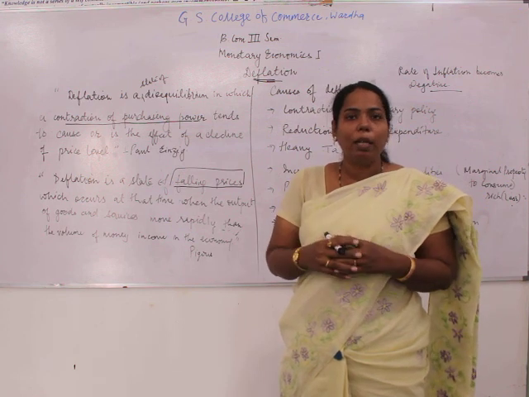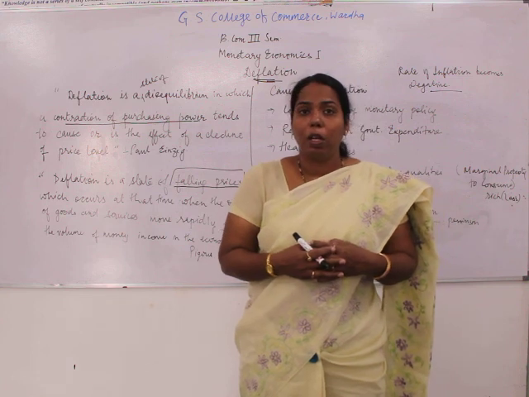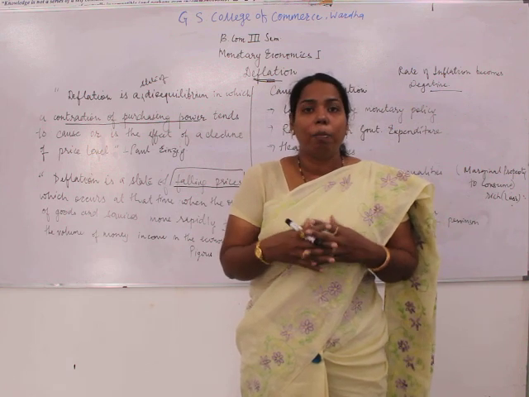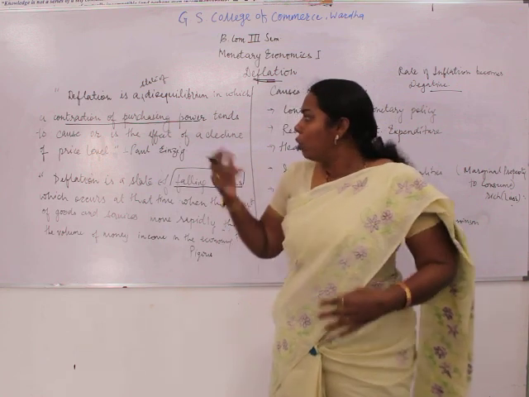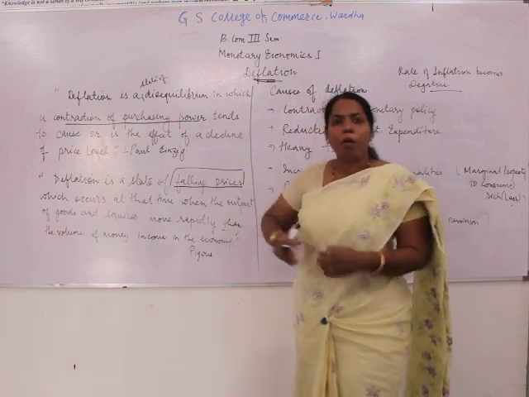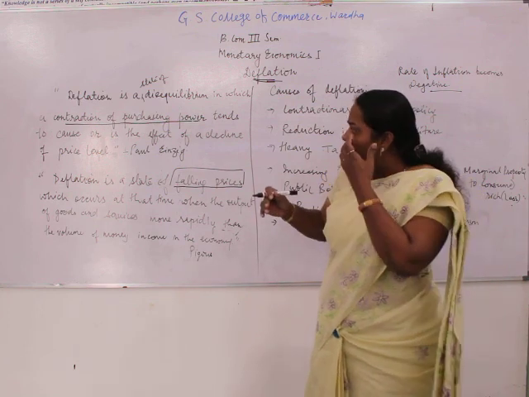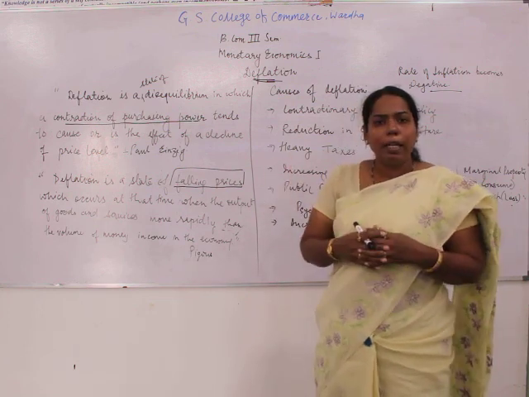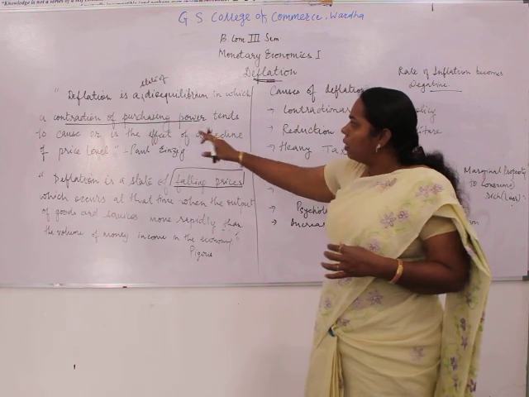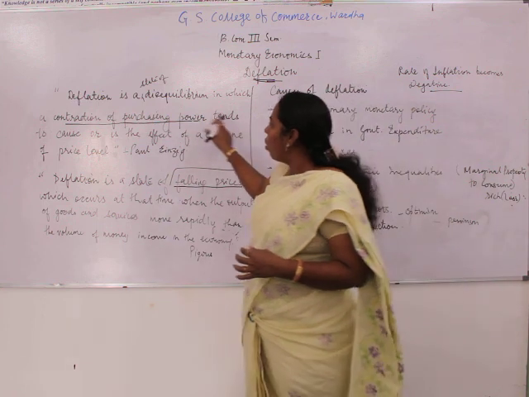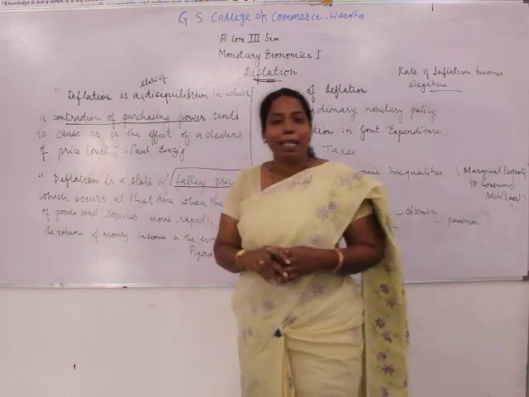Why is it declining? Because it may be possible that he has unemployment. He may not have the proper level of employment, or his money income has declined. So as a result, the purchasing power of an individual is declining, and it causes the decline in the demand for goods and services, and that's why it is a cause or is the effect of the decline in the price level.